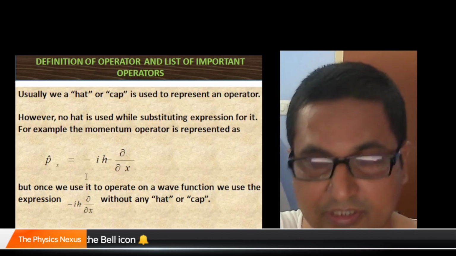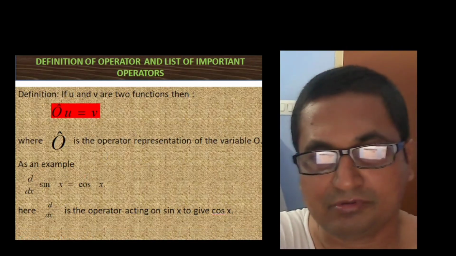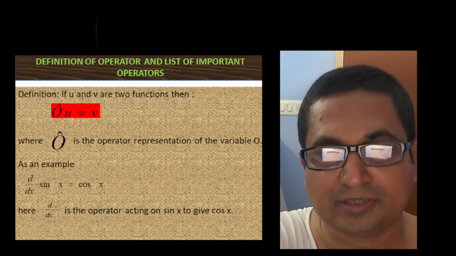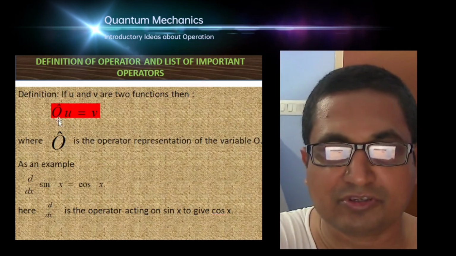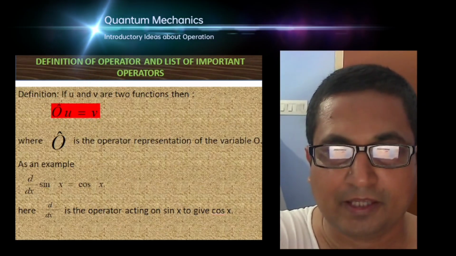Coming back to the definition of operator, we define an operator like this. Suppose u and v are two functions. There's always the operator, and you see that the operator O acting on u gives us v.